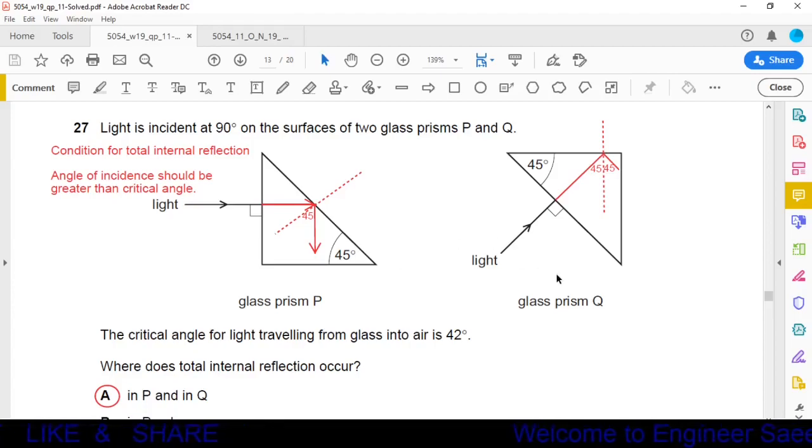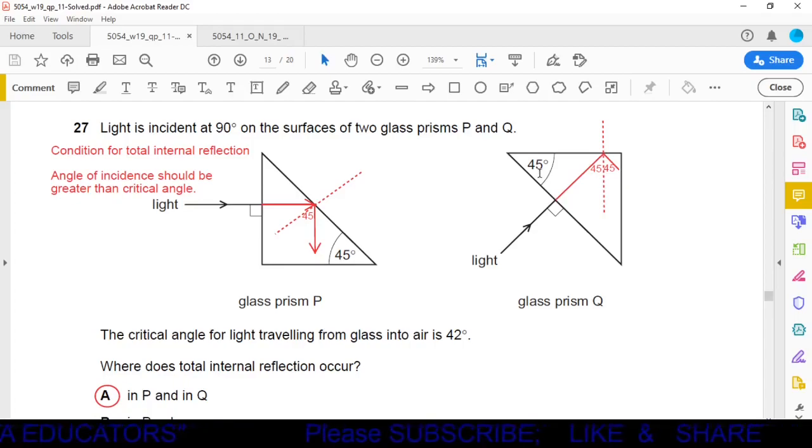Now we will check in prism Q. It is a ray that is striking at this point. Now it will move straight and again it will strike at this surface. Now we have drawn the normal here. This normal is at right angle with this surface. Now we have to find out at what angle it will be reflected. Okay, here when the ray strikes at this point, we are looking at our triangle. In this triangle, this angle will be equal to 90 degrees. Why? Because this angle is 90, alternate angles are equal, so this angle will also be 90. Here the angle is given as 45 degrees.